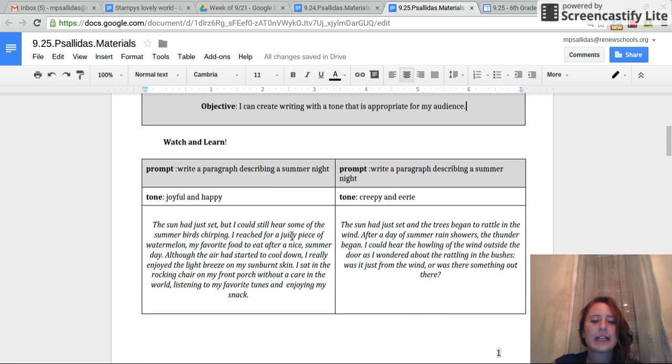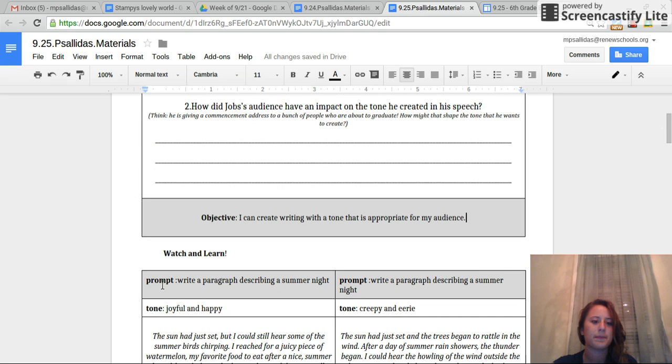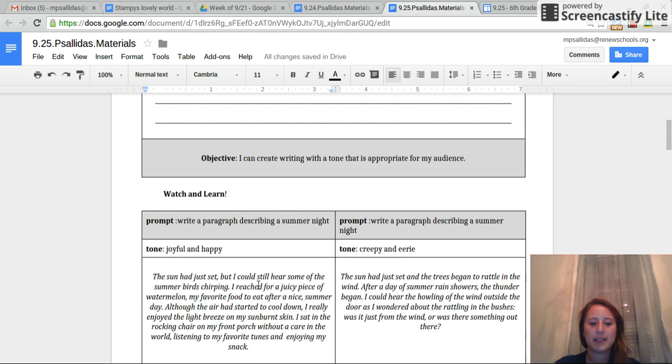So first, take a look at an example of what we're doing today before we go on to do it by ourselves. Sometimes when we are writing, we can make just one simple topic have a number of different tones depending on how we want our reader to feel. So if I was just writing a paragraph describing a summer night, but then I wanted the tone to be joyful and happy, this is how I might describe it.